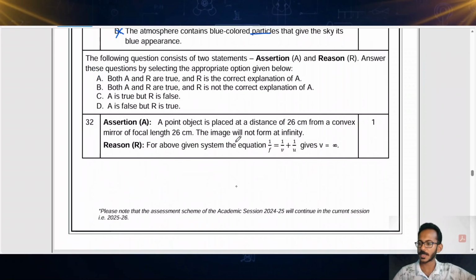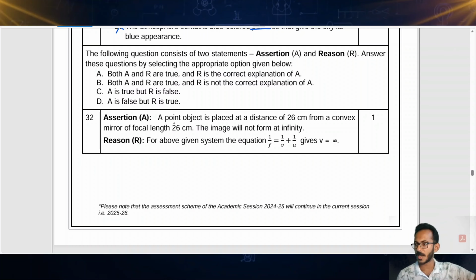That is assertion reason. First of all, let's read the assertion. A point object is placed at a distance of 26 cm from a convex mirror of focal length 26 cm. The image will not form at infinity. So let's see whether it will form at infinity or not. The question is, object is placed in front of a convex mirror. So we have a convex mirror and the object is placed in front of it. Its focal length is 26 cm.